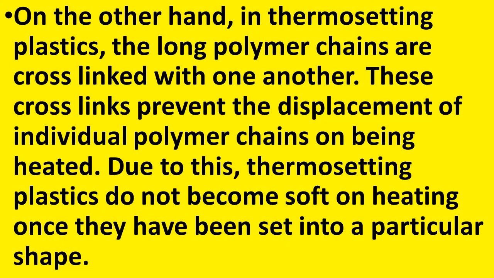On the other hand, in thermosetting plastics, the long polymer chains are cross-linked with one another. These cross-links prevent the displacement of the individual polymer chains on being heated. So, in thermosetting plastics, what is the type of arrangement? They are cross-linked. Therefore, they are not free to move or slide over each other.